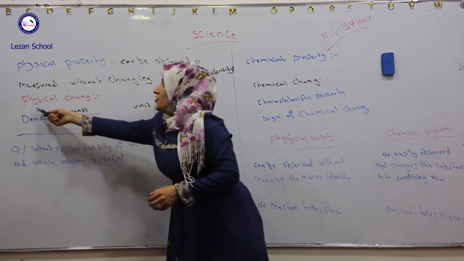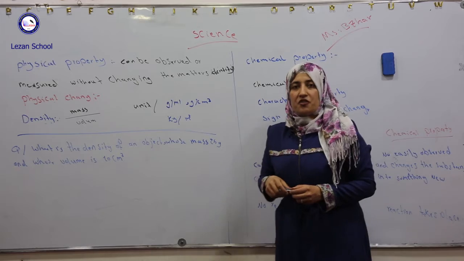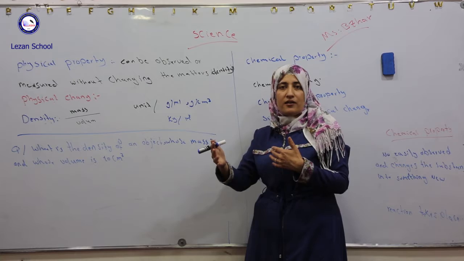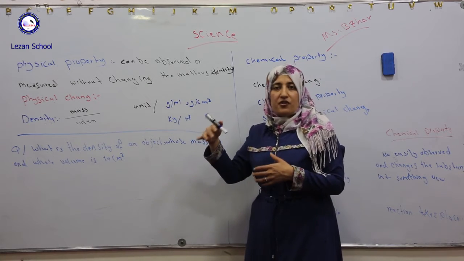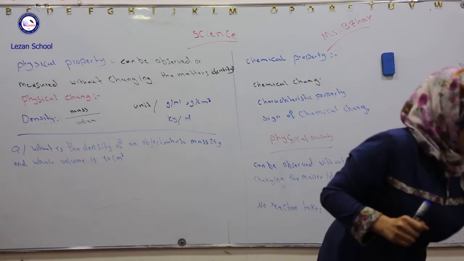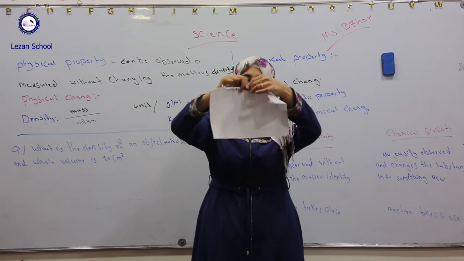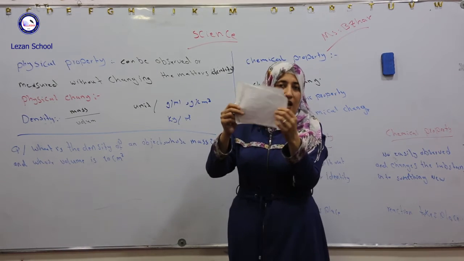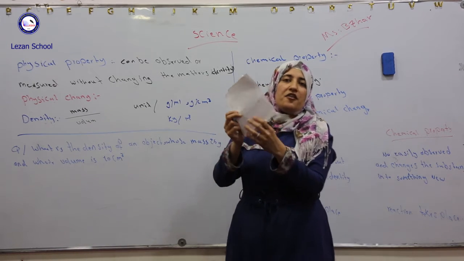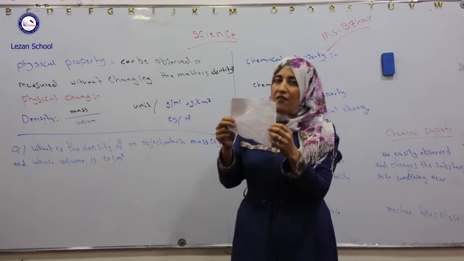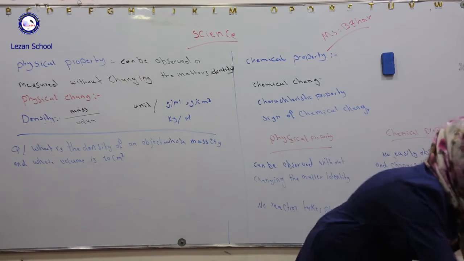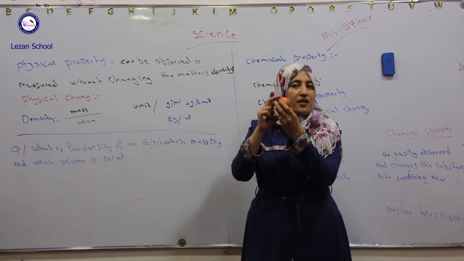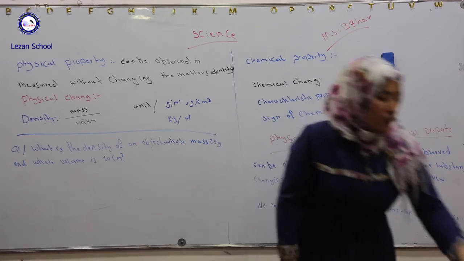What's a physical change? Physical change means changing matter from one form to another without a change in chemical composition. For example, when you cut this paper, it changes physically, not chemically, because we can fix this paper. Cutting this apple is also a physical change. So that's all about physical.